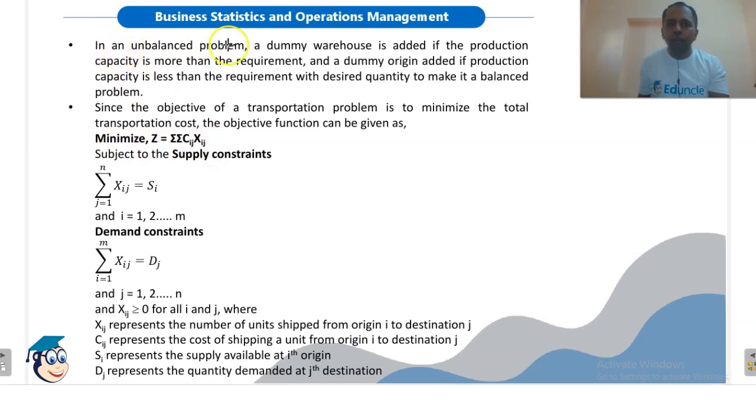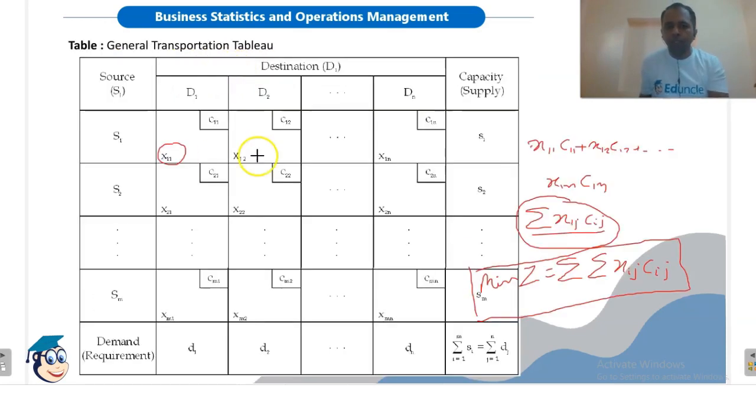Now, if a transportation problem is unbalanced, this means that the total supply and total demand are not equal, then a dummy warehouse is added if production capacity is more than the requirement. Now look at this table. If the production capacity, that means the total supply, exceeds total demand, then what will we do?